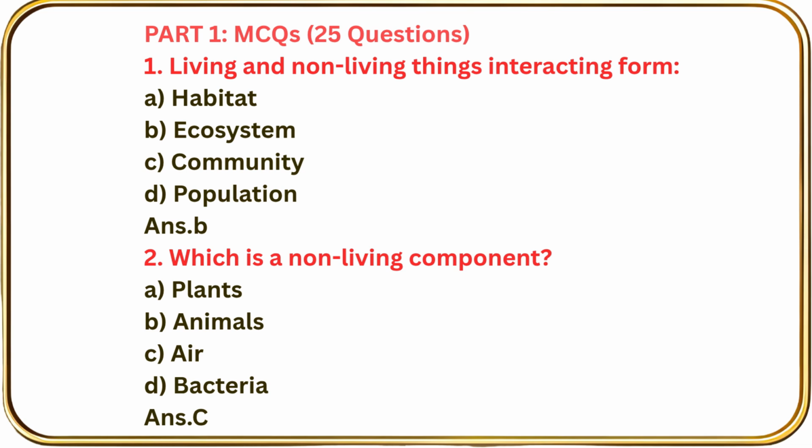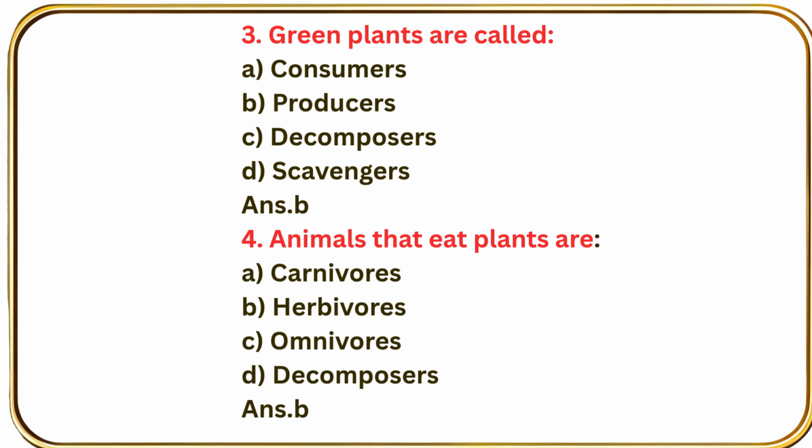Question number 2. Which is a non-living component? Plants, animals, air, bacteria. Correct option C, air. Question number 3. Green plants are called consumers, producers, decomposers, scavengers. The correct option for the answer is B, producers.